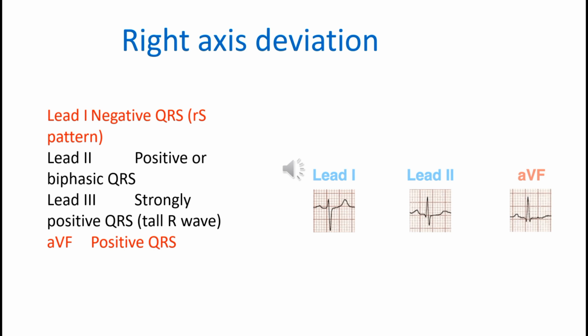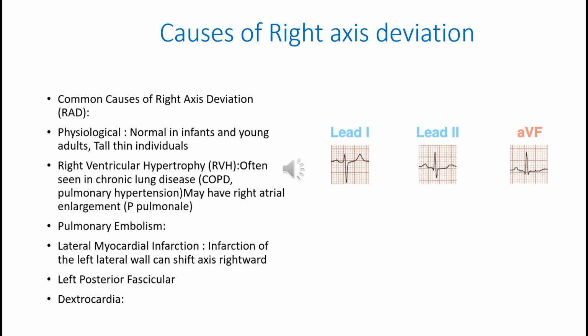In right axis deviation, QRS is negative in lead 1, and in lead 2, 3 and AVF it's positive. Mainly right ventricular hypertrophy due to lung causes. It's usually chronic lung diseases like COPD that are responsible for right axis deviation.